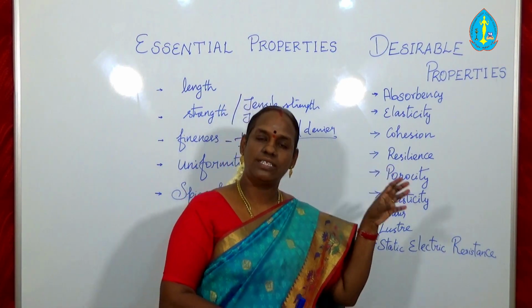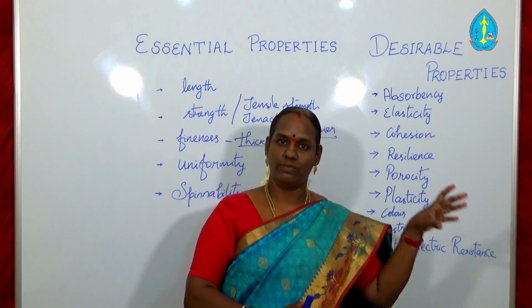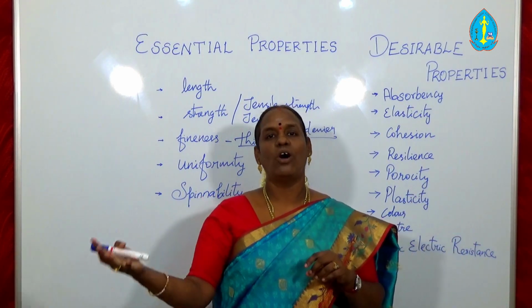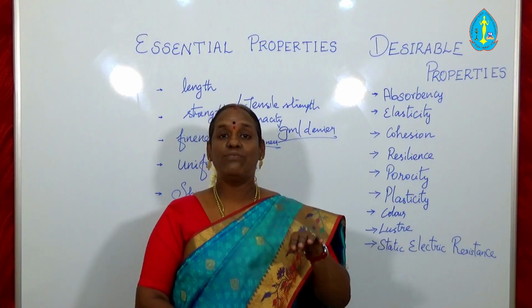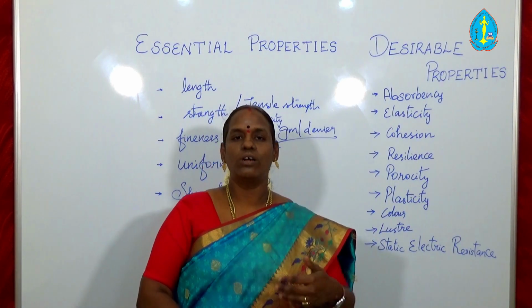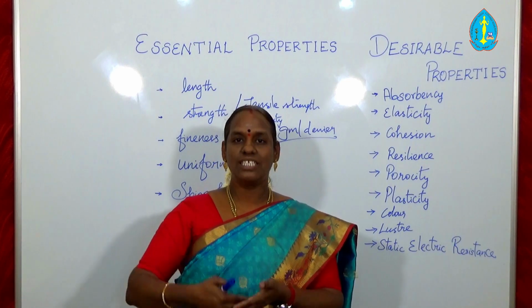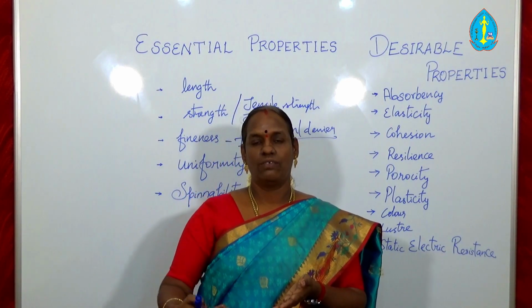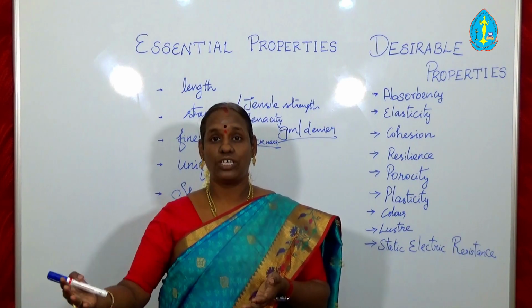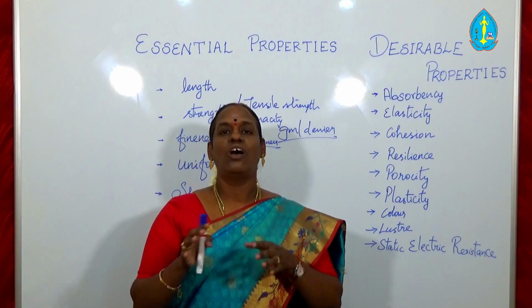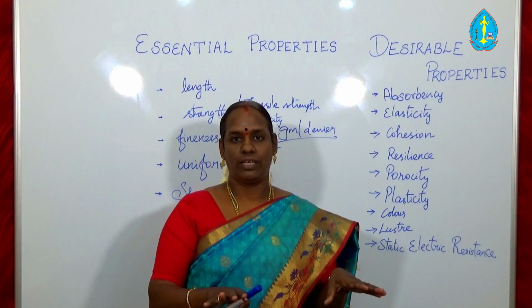Okay, so some fibers have absorbency and some fibers do not, but the desirable property is absorbency. If the fiber has water absorbency properties, it is easy for us to treat it for textile wet processing, that is dyeing, printing and also washing, and to give additional finishes to the fabric.